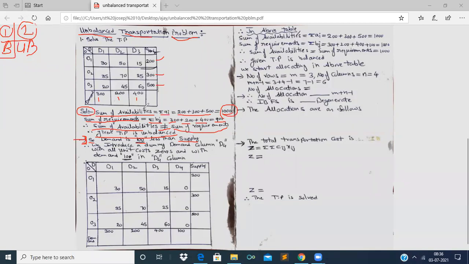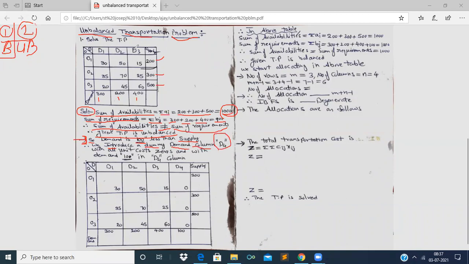So what we have to do? The demand is 100 units less, so we introduce a dummy, that means a duplicate demand column, D4.